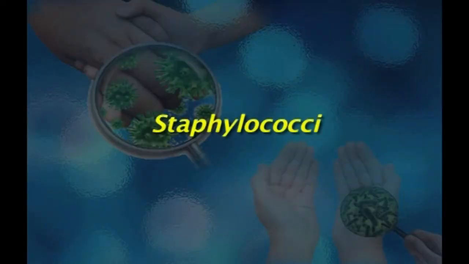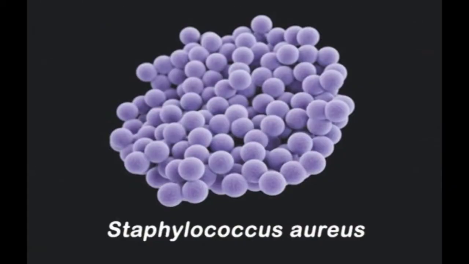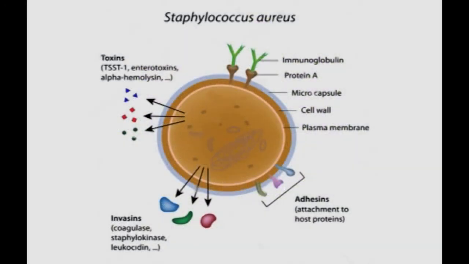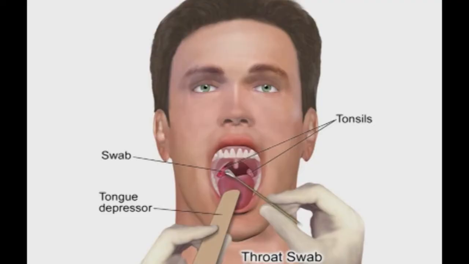First, let's look at Staphylococci. Now, staphylococcal food poisoning is a very common kind of food poisoning. It is caused by the bacteria Staphylococcus aureus, which is a gram-positive cocci, and this is present in the environment, and it usually produces an enterotoxin which causes food poisoning. So, food usually becomes contaminated by infected food handlers. Staphylococcus aureus is usually present in the nose and throat.